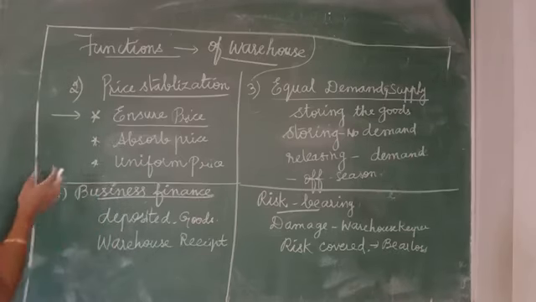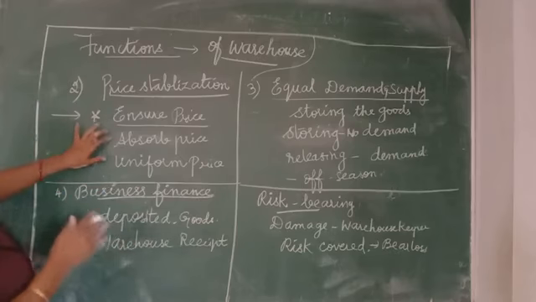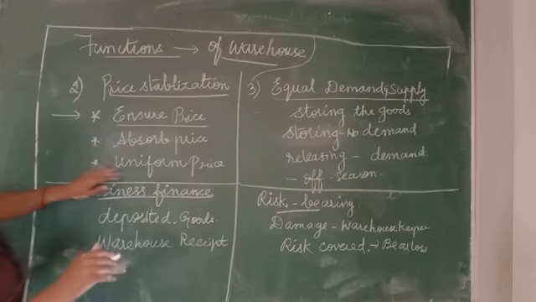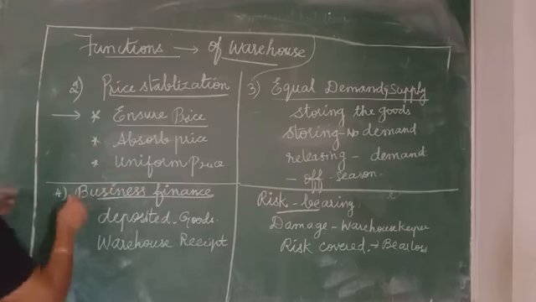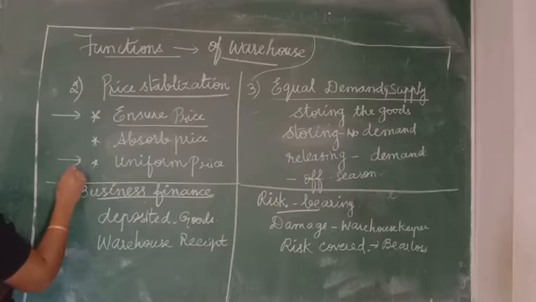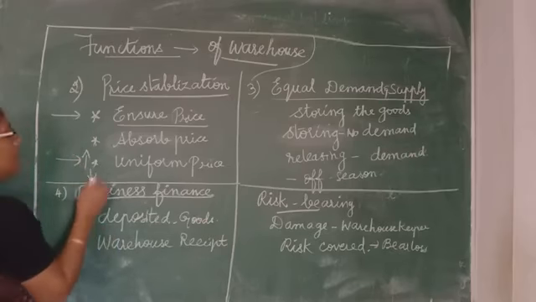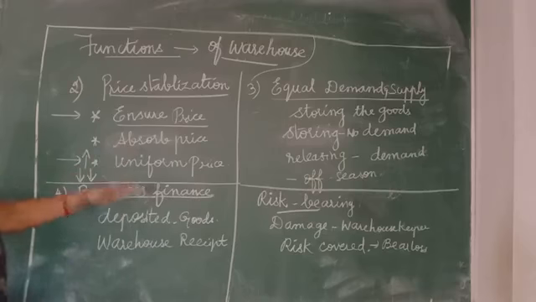So it will act as a cushion for the fluctuation of price. If demand is more, the price will be increased. In economics you have studied, isn't it? If there is less demand, what is the price? It will be reduced. So throughout the year the product is available, and the price also will be very stable.